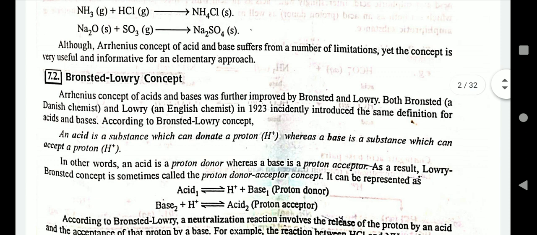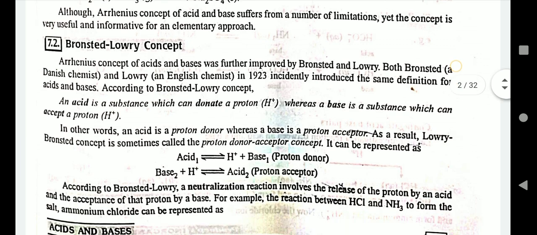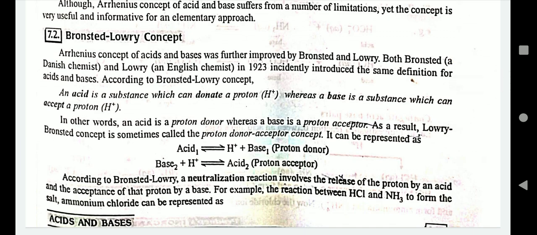Bronsted-Lowry concept. The Arrhenius concept of acid and base was further improved by Bronsted and Lowry. Both Bronsted and Lowry introduced the same definition for acid and base. According to the Bronsted-Lowry concept, an acid is a substance which can donate a proton, whereas a base is a substance which can accept a proton, H+. In other words, an acid is a proton donor whereas a base is a proton acceptor. The Lowry-Bronsted concept is sometimes called the proton donor-acceptor concept.